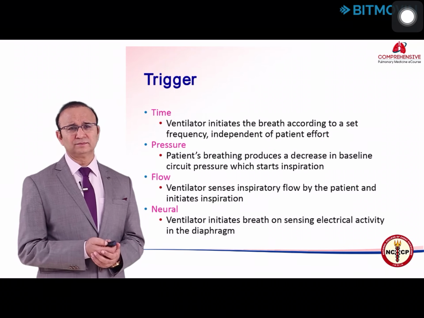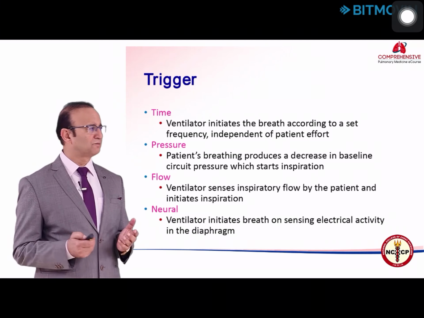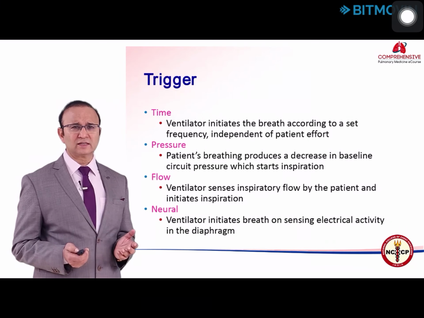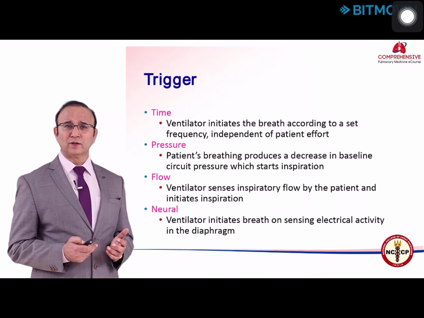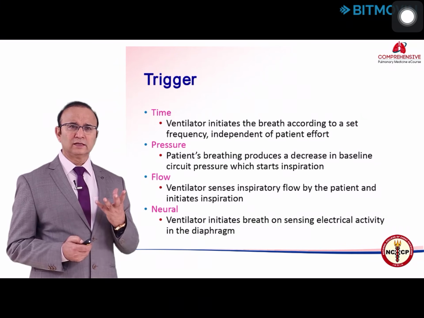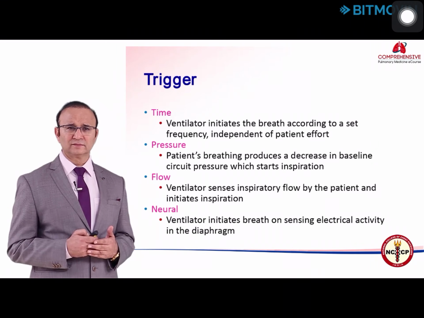In time trigger, the ventilator initiates the breath according to the set frequency independent of the patient effort. So what I mean to say is that if you fix a breath rate of 12 per minute, every 5 seconds the inspiratory valve will open and the patient will get a mechanical breath. That's a time trigger.